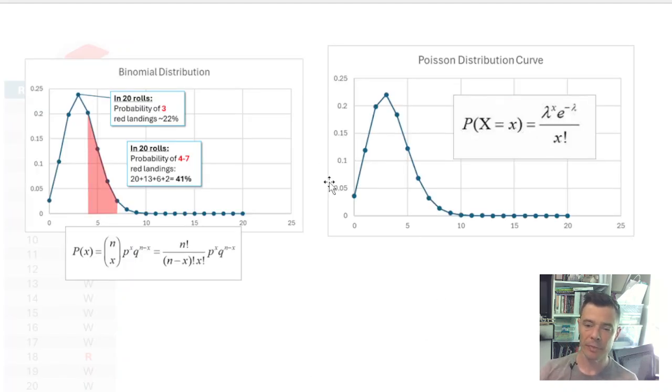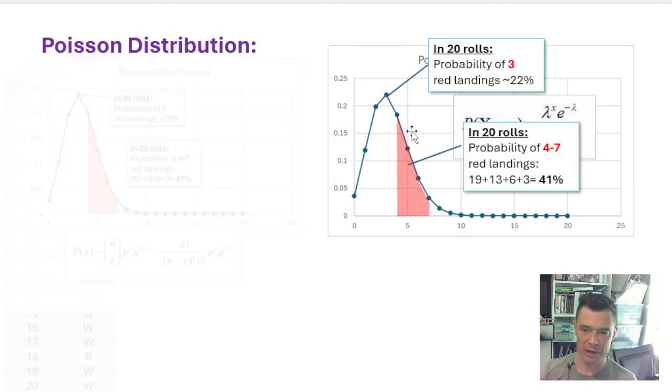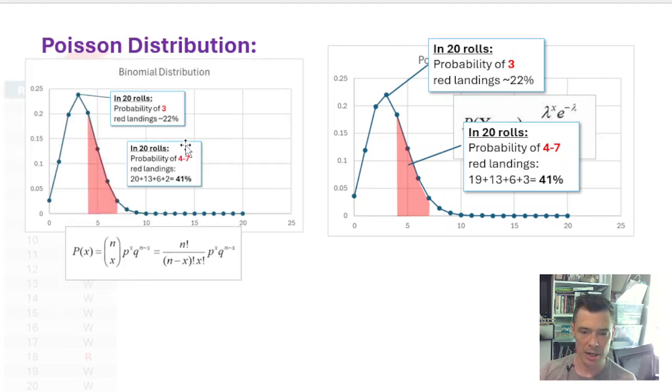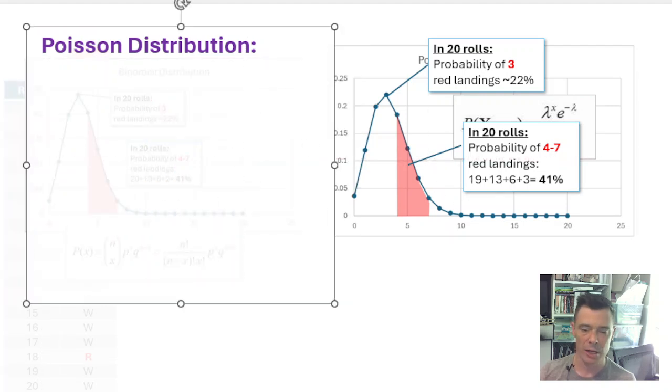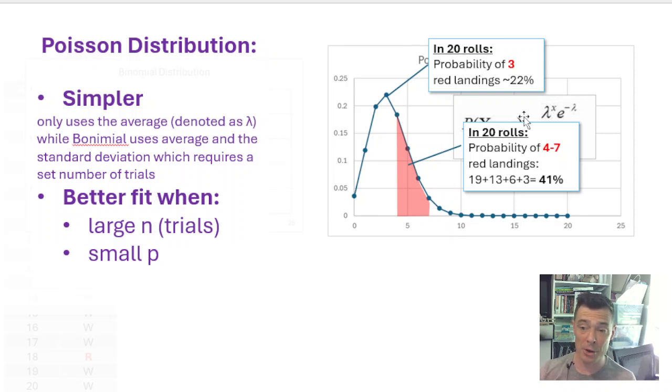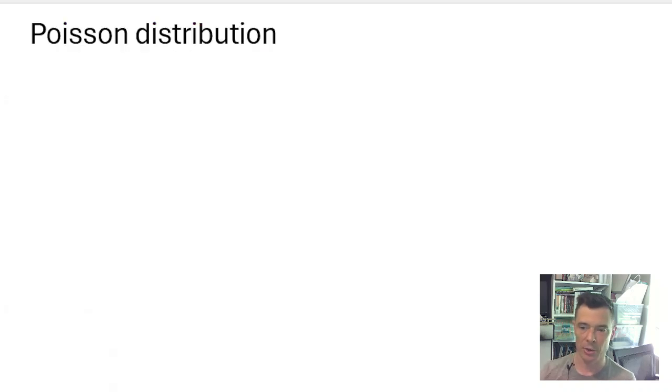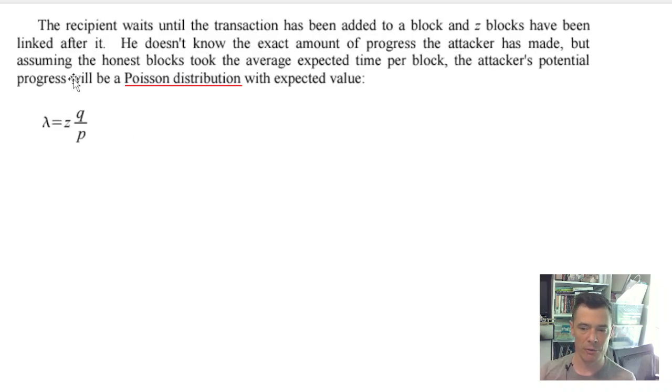And now the binomial distribution is very similar. This is the binomial. It's very similar to the Poisson distribution. And the Poisson is what the Bitcoin white paper uses. They're different equations, but they're both giving us the same information. Here, it's telling you the exact same thing: probability of landing on 3, and you can see the numbers are pretty close. This one is different by 1. Other than that, it's pretty close. And the Poisson is considered better in certain situations, more accurate, and this is why we need it now for our Bitcoin calculation.